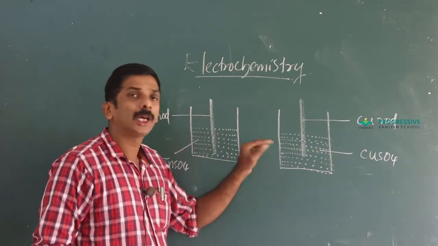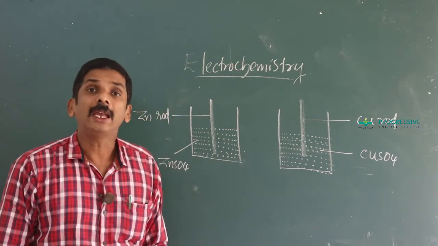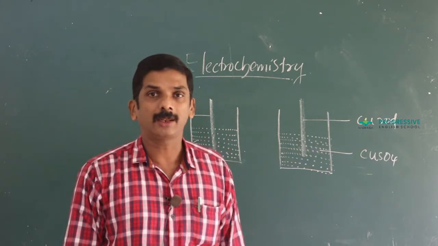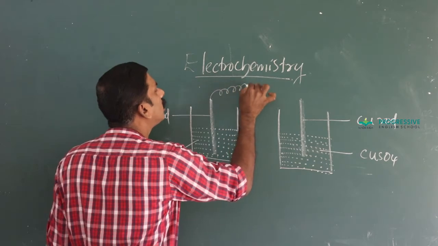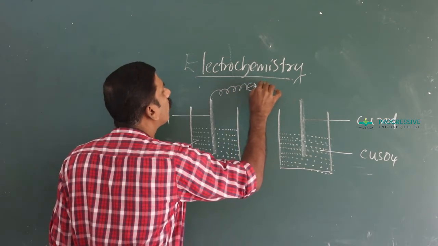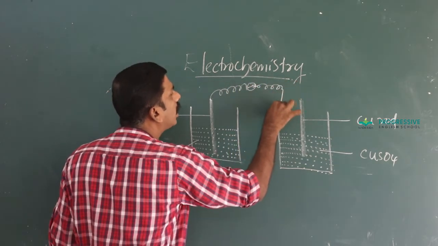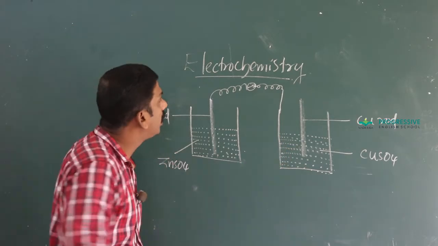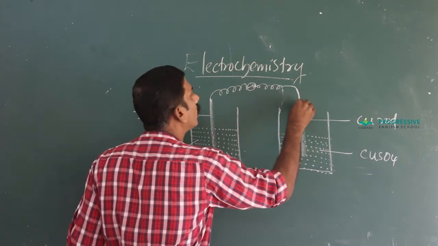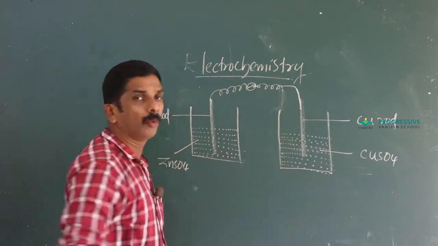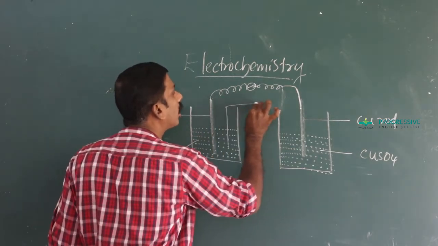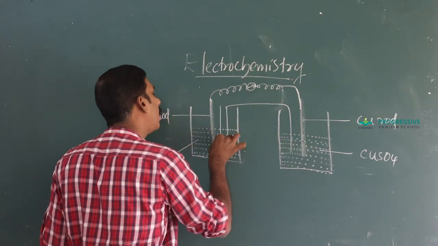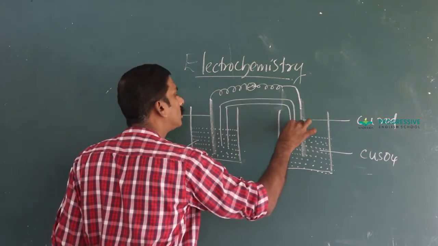These metal rods are generally termed as electrodes, and the electrodes are connected with the help of a wire and a voltmeter, and the two solutions are connected by using a salt bridge.